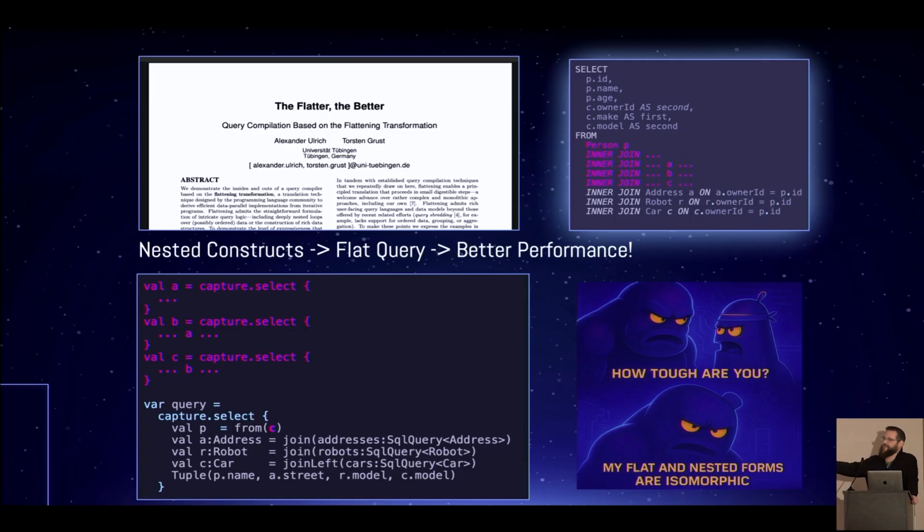And there are academic papers on this, by the way, that actually compare different query types, flattened queries versus nested queries, and the conclusion is that the flattened queries are way, way better performance because you think about how a database optimizer actually runs through this thing, right? A database optimizer cannot make the assumption that anything is a pure function.